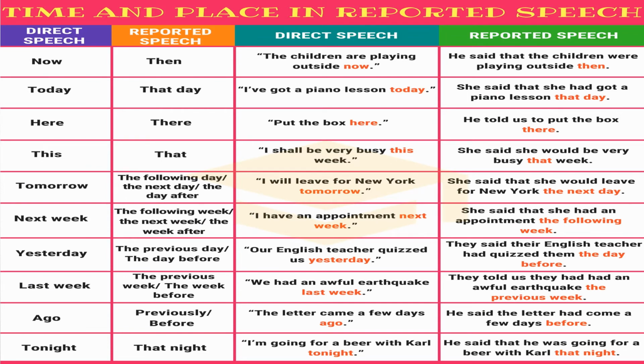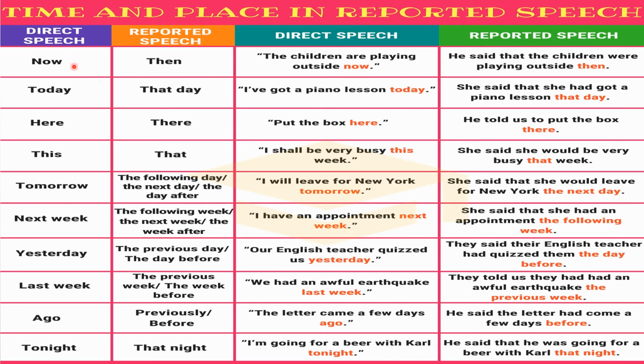Now let's understand this table to see how we will convert time and place in indirect speech. Now will be converted into then in indirect speech. Let's see an example. "The children are playing outside now." When we convert it into indirect speech, it will be: He said that the children were playing outside then. Now is converted into then.